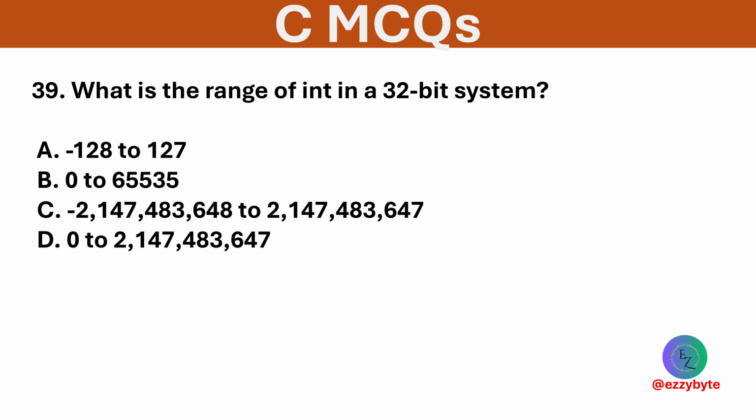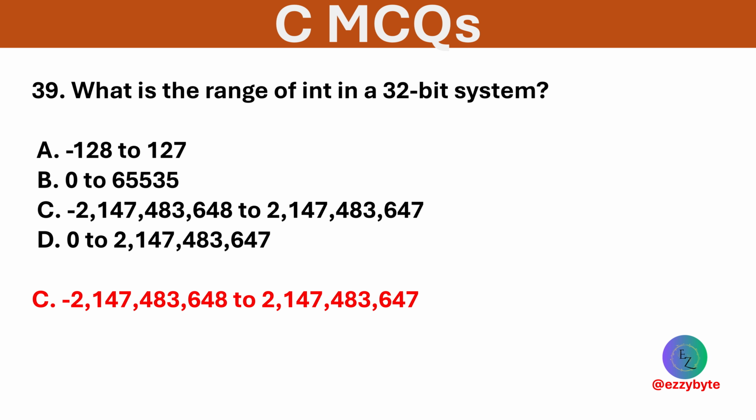What is the range of int in a 32-bit system? Options are given below, and option C is correct. A 32-bit signed int ranges from about -2.1 billion to +2.1 billion.